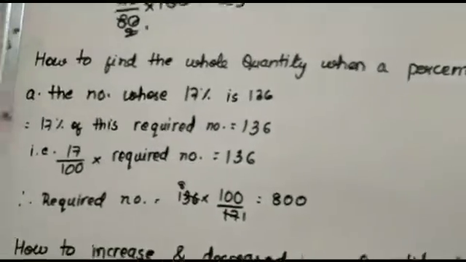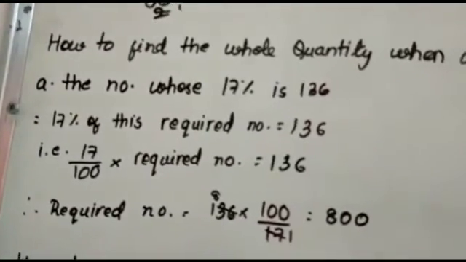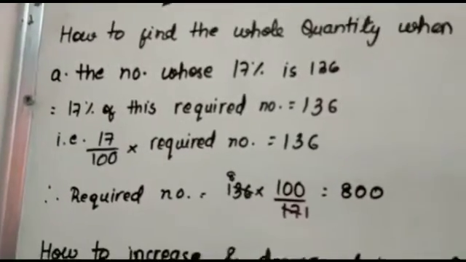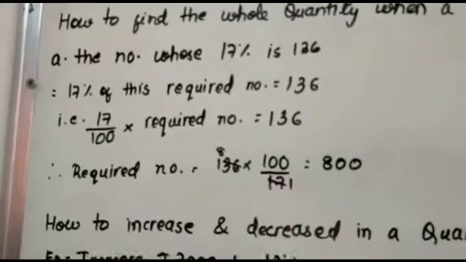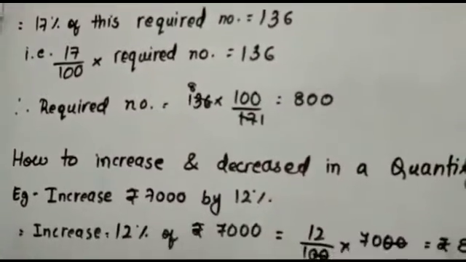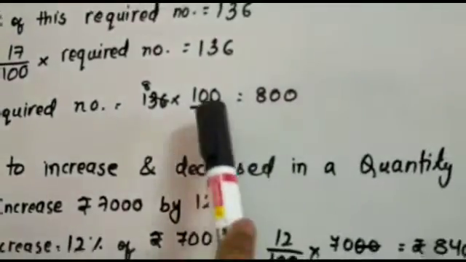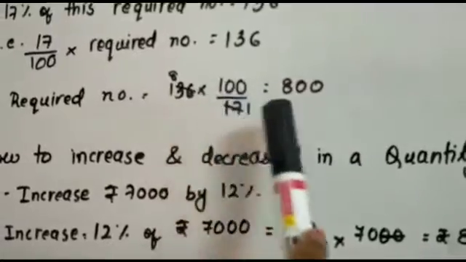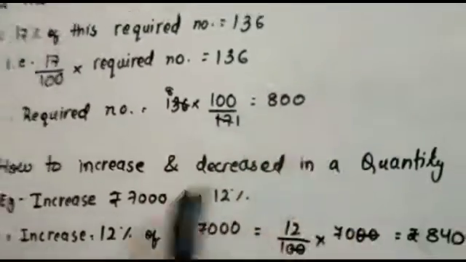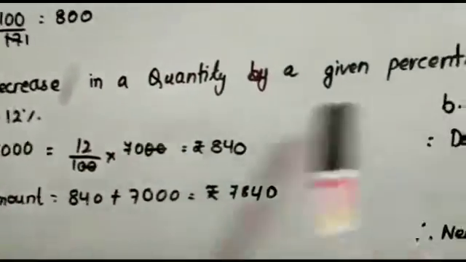Now we will know how to find the whole quantity when a percentage of this quantity is given. So again I have given an example here. The number whose 17% is 136. 17% of this required number equals 136. That is 17 by 100 into required number equals 136. Required number equals 136 into 100 by 17, and we will then simplify it, and the answer I got was 800.